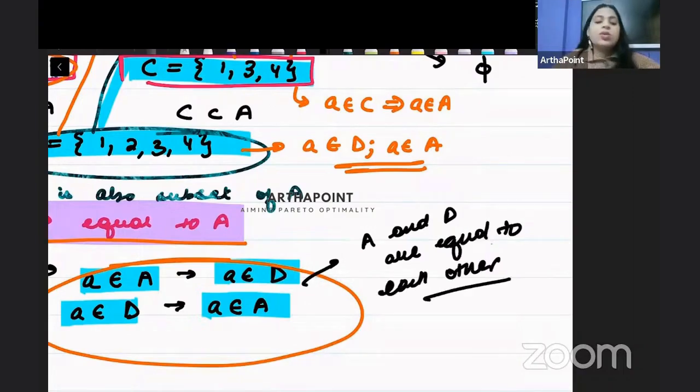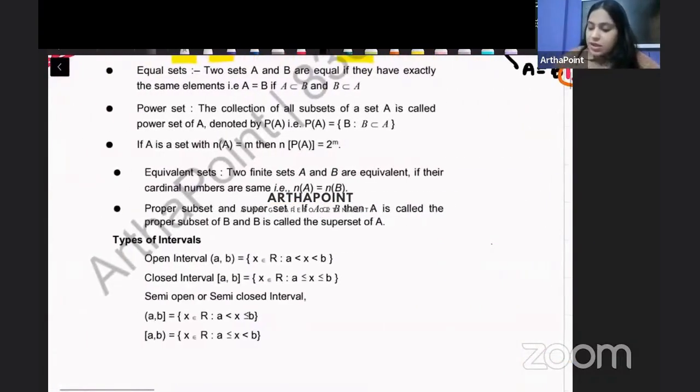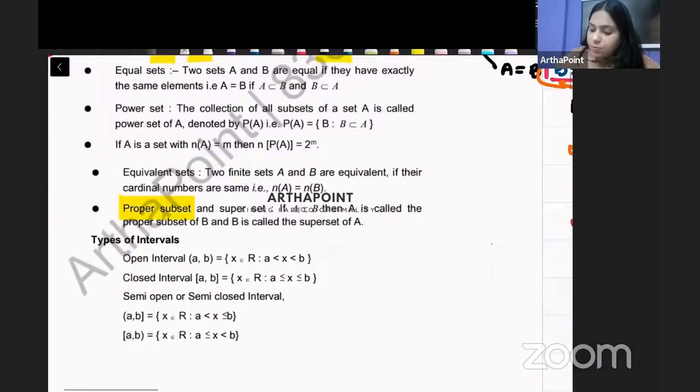So A and D are equal. From here we will come to a third definition, which is called a proper subset, right? So for a proper subset, you will remove the equal set. If I do not include the equal set, then I will get a proper subset of that set.